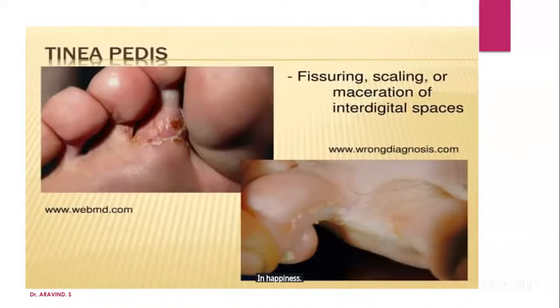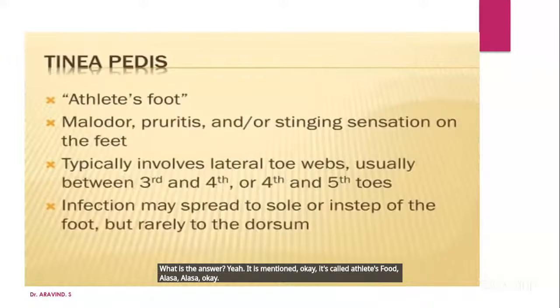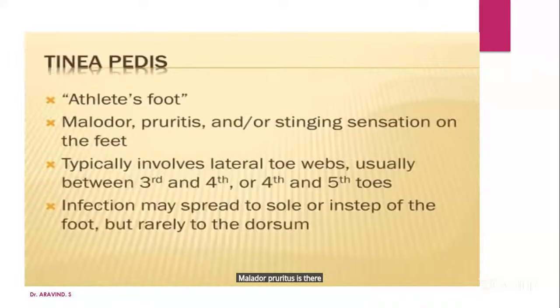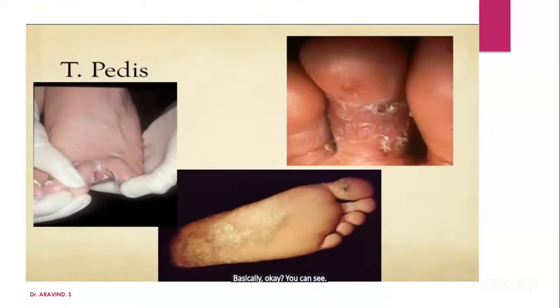It is beautifully mentioned in our classics. What is the answer? Yeah, it is mentioned. It's called athlete's foot, alasa. Malodor and pruritus are there. It mostly affects the space between the third and fourth and the fourth and fifth toes, basically. Okay, you can see tinea pedis.